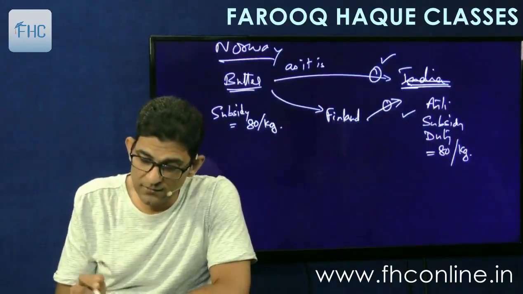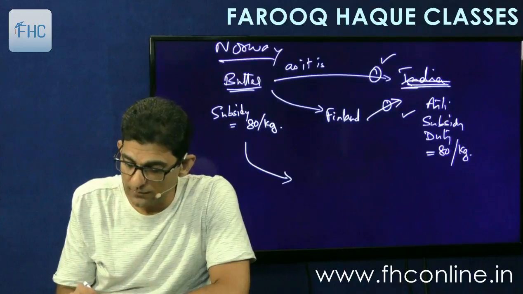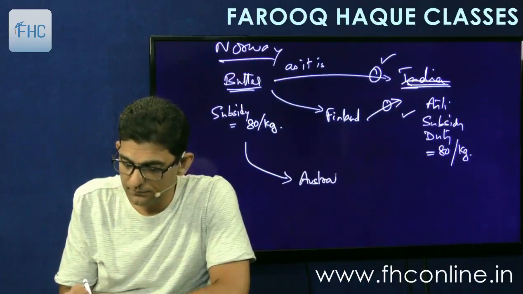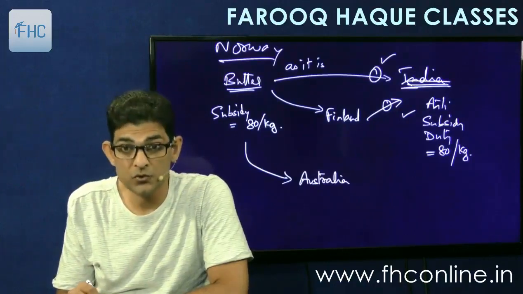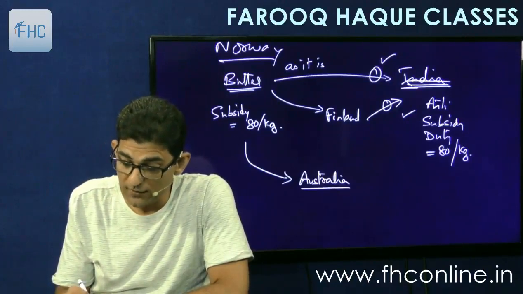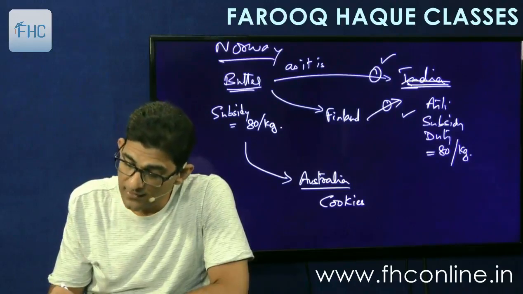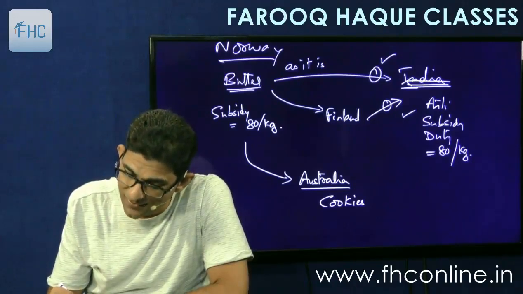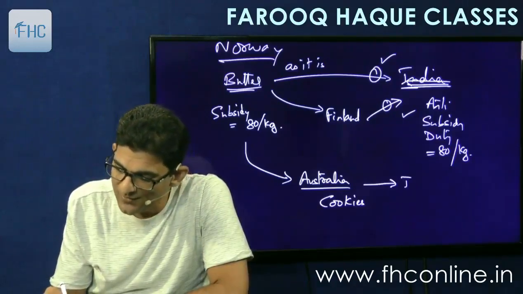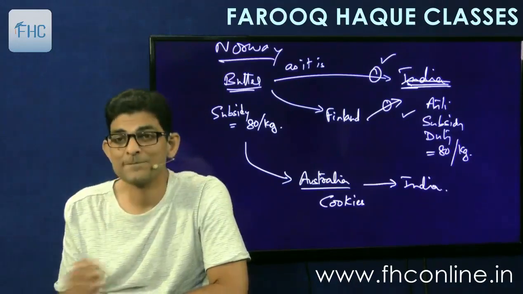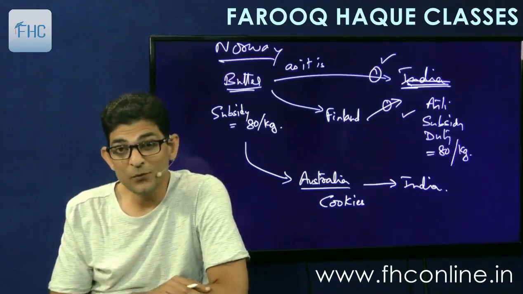Second point is that if butter is taken to Australia, in Australia you manufacture cookies, butter cookies, by using this butter, and then these butter cookies are imported into India. So what is imported into India? Cookies.